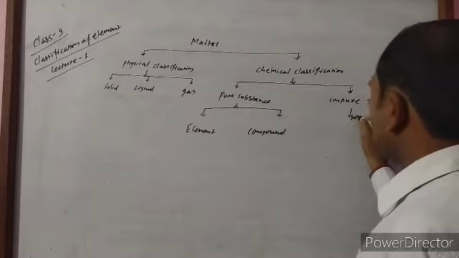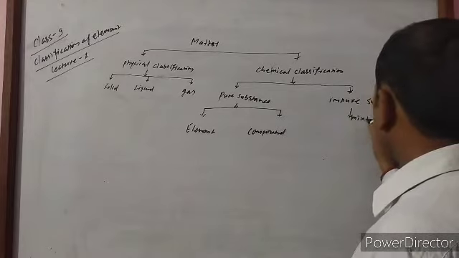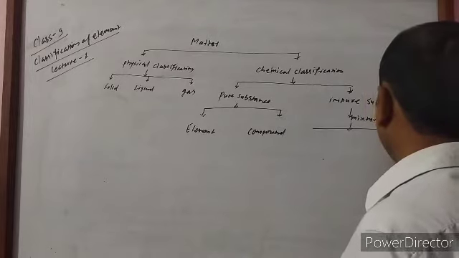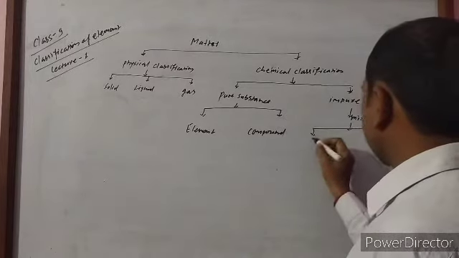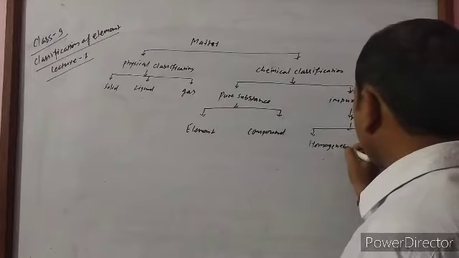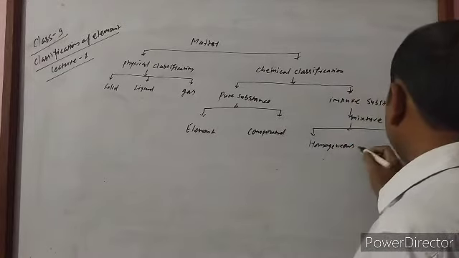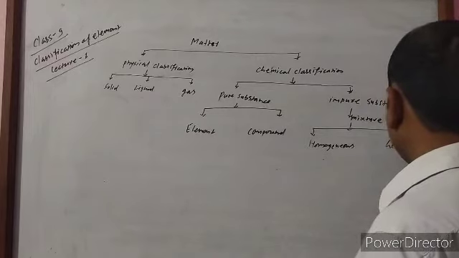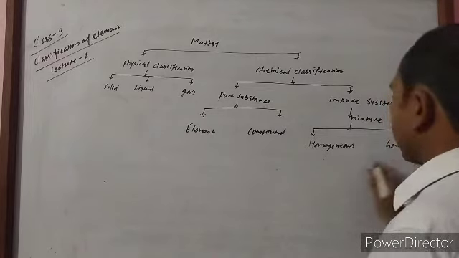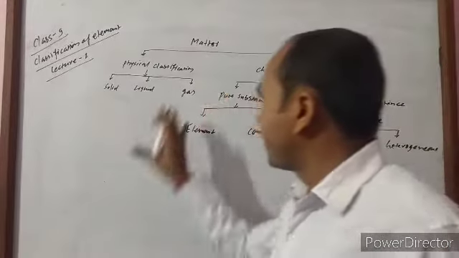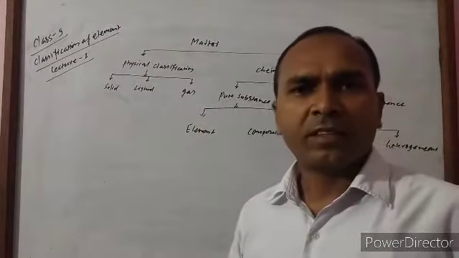Impure is mixture, and mixtures are of two types: homogeneous and heterogeneous mixture. In this way we can classify matter into different types.